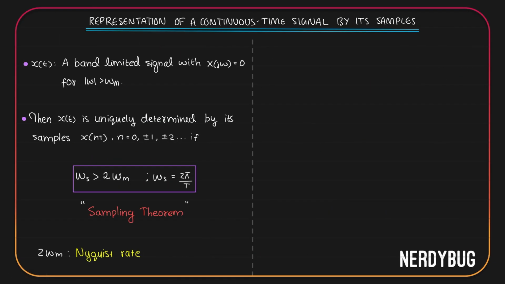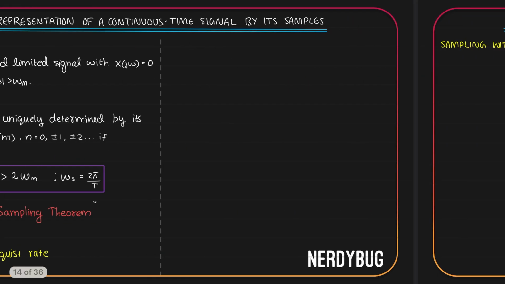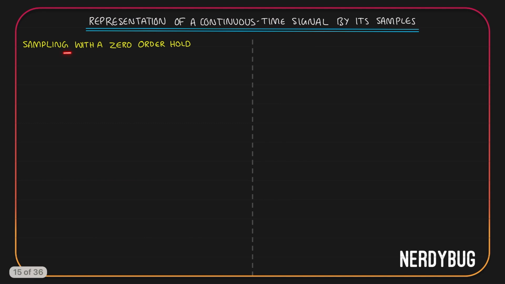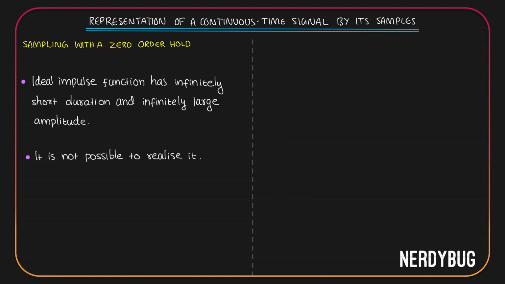Now that we learned everything about impulse train sampling, let us learn another kind of sampling, sampling with a zero order hold. We know that an ideal impulse function has infinitely short duration and infinitely large amplitude. It is not possible practically to realize it. Taking that into consideration, we can use sampling with a zero order hold.